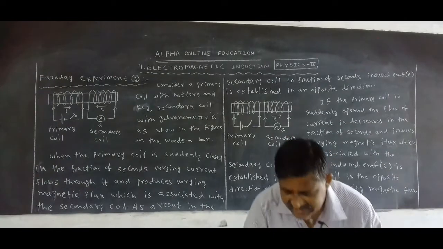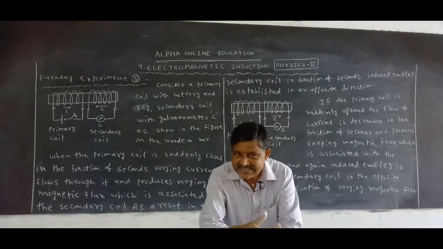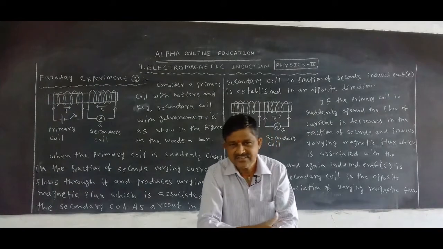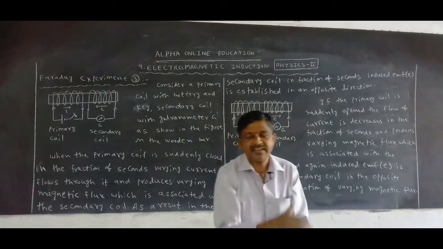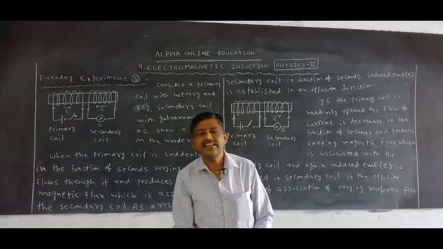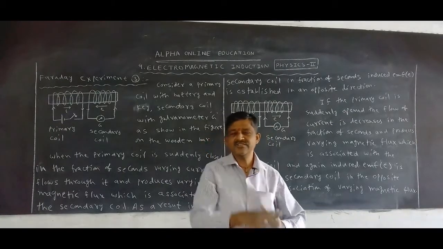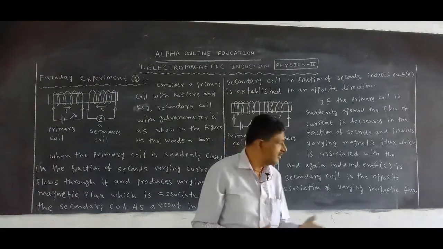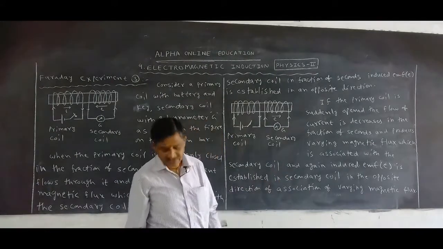If it is suddenly opened, what happens to the flow of current? It decreases in a fraction of a second only. The flow of current decreases, meaning it changes. The decrease of the current, the change of current, produces the change of magnetic flux, or varying magnetic flux. That varying magnetic flux is again associated with the secondary coil. So in the secondary coil again induced EMF is established in the opposite direction of association of varying magnetic flux.